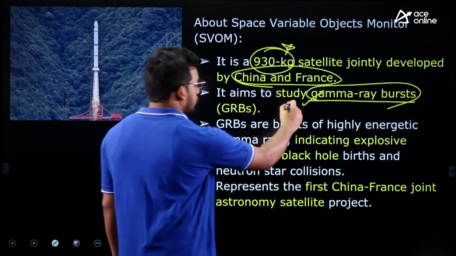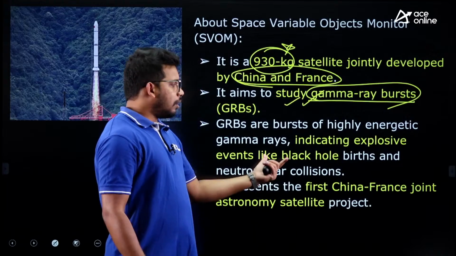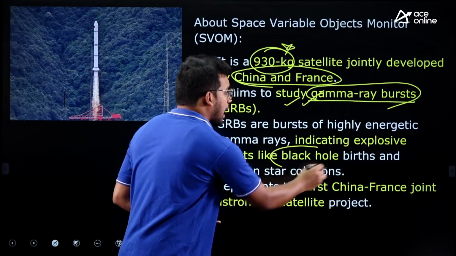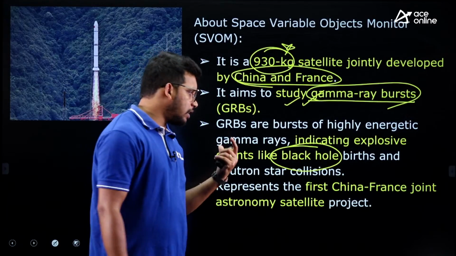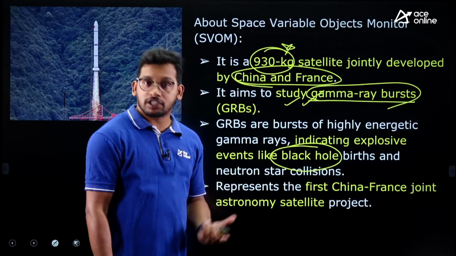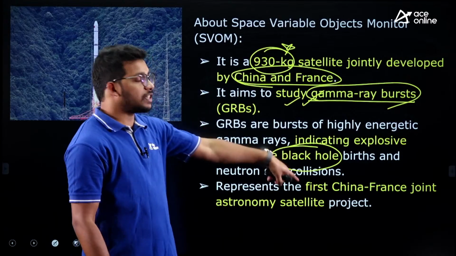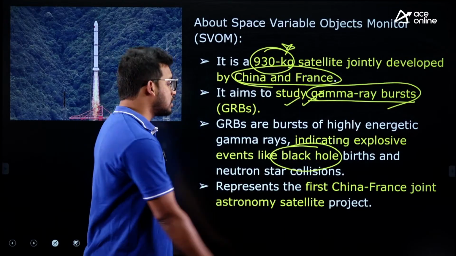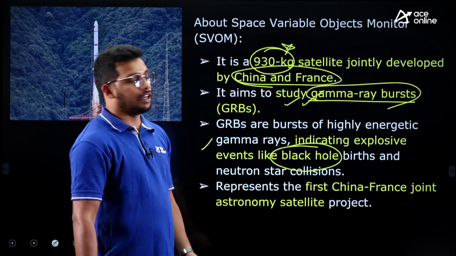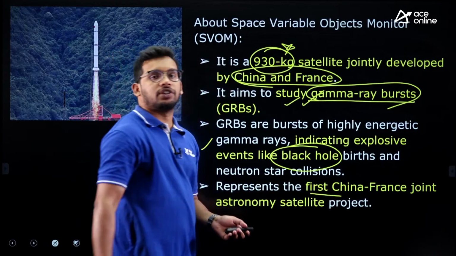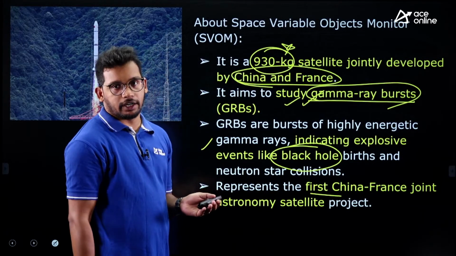That is the objective, right? So they can study black holes and gravitational waves. Many of those space events can be studied by studying the gamma ray outbursts. So that is the objective of this satellite, and this is the first ever Chinese and French satellite.